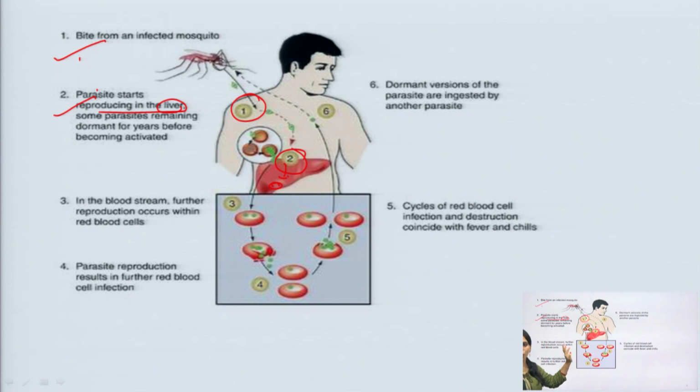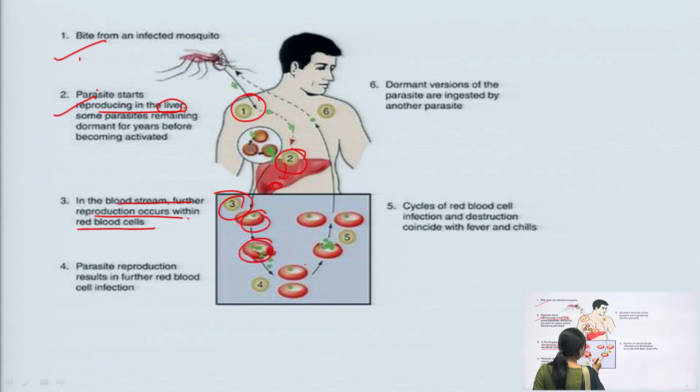In the third step, you can see in the blood stream that further reproduction occurs within the RBCs.